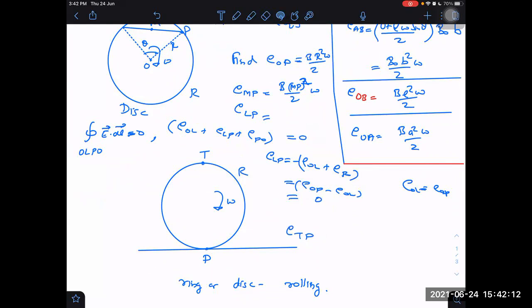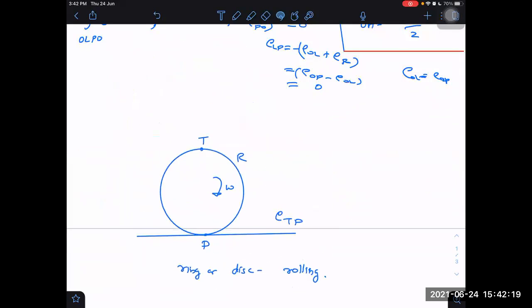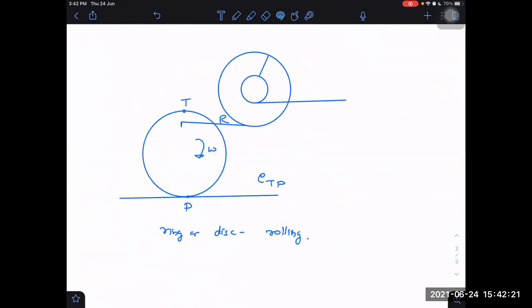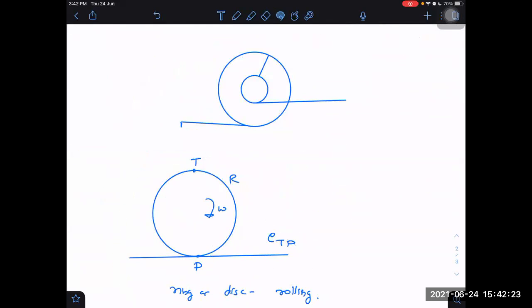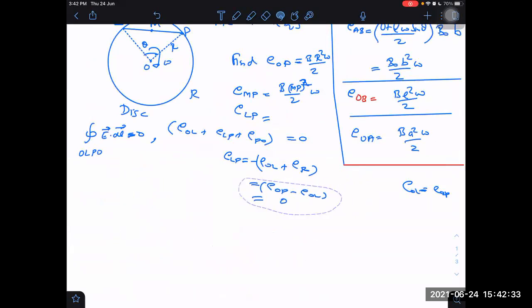ELO. Sir, ELO 0? How was EL 0? So there also the velocity, omega R, will not be the velocity. Yes, then also 0.